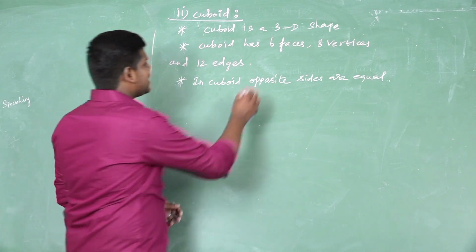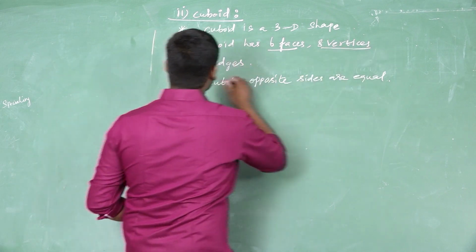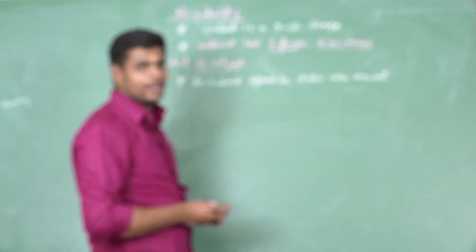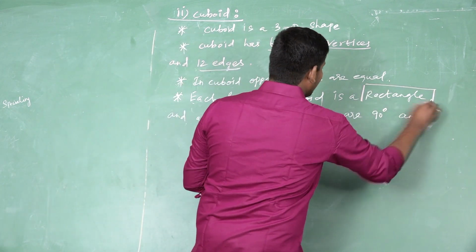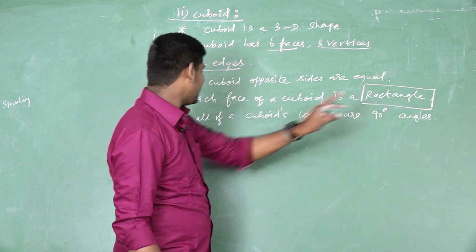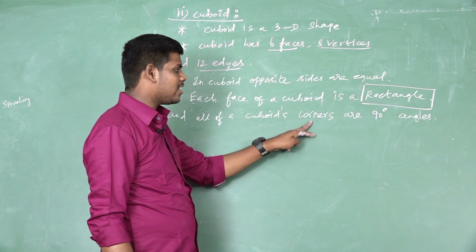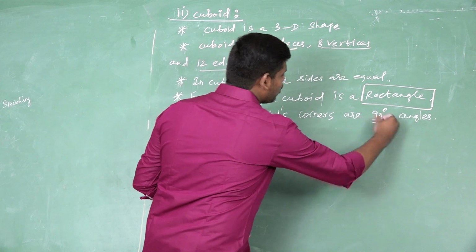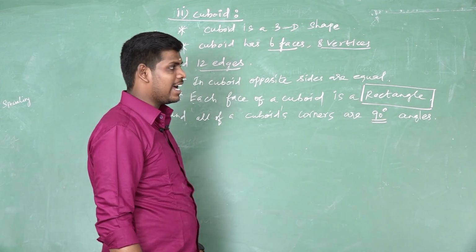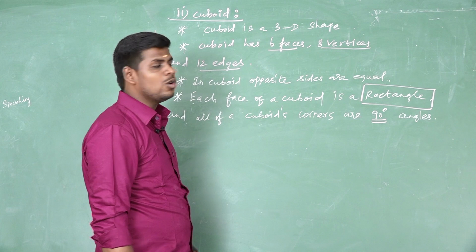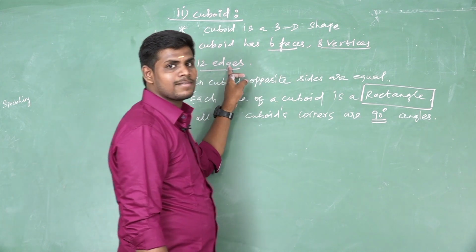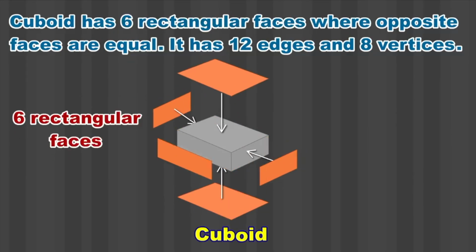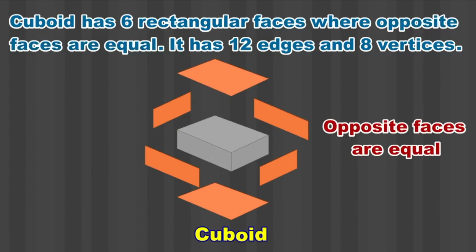So we know 6 faces, 8 vertices and 12 edges. Each face of a cuboid is which shape? Rectangle. And all of a cuboid's corners are 90-degree angles. We know 90-degree angles means right angles. Now I am going to show the cuboid's faces, vertices and edges. A cuboid has the same number of faces, vertices and edges just like a cube.